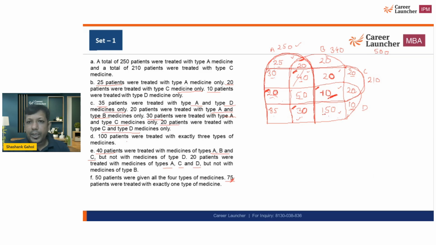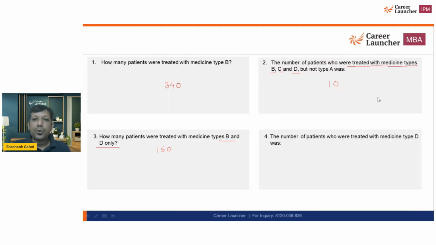That is going to be 100 and 50 plus 50, that is 200. 200 plus 50, 250, 250 plus 20, 270, 270 plus 20, 290, 290 plus 35, 325. So how many people have taken medicine D in total? That is 325. So the answer of this question is going to be 325. Whether we have next question or solutions. So we got all the answers correct.